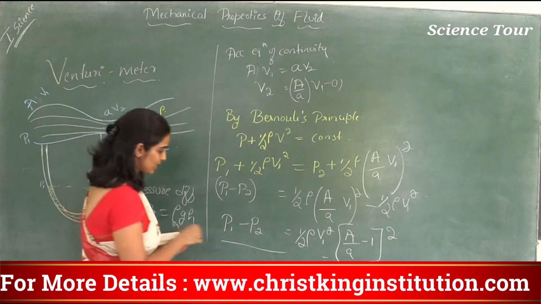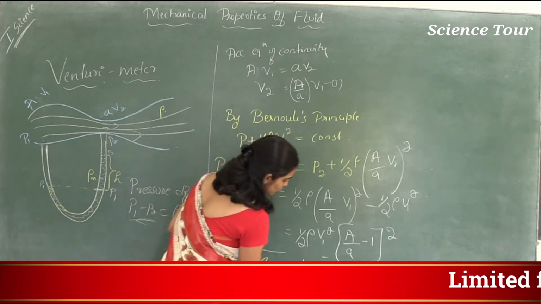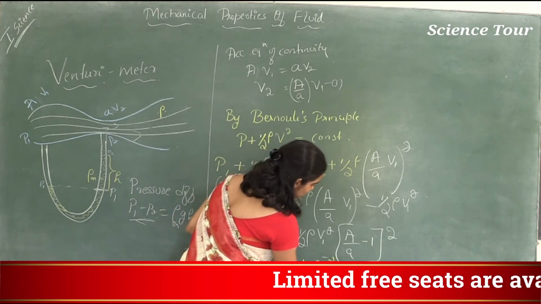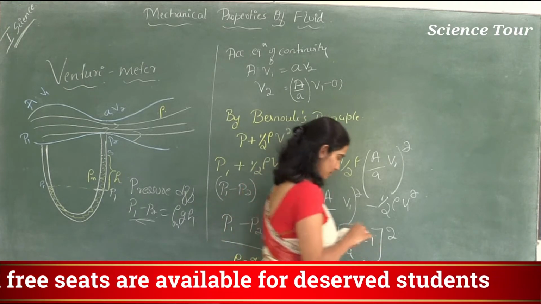You can substitute that here: rho m g h is equal to half rho V1 square times (A by a) square minus 1.